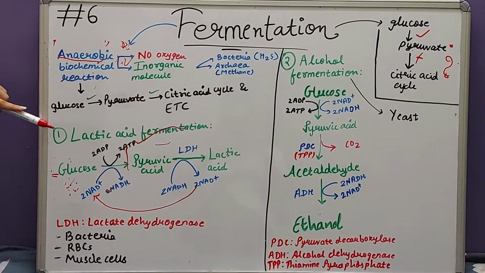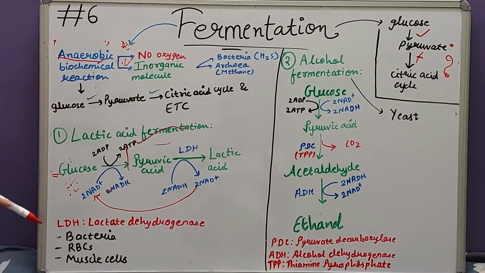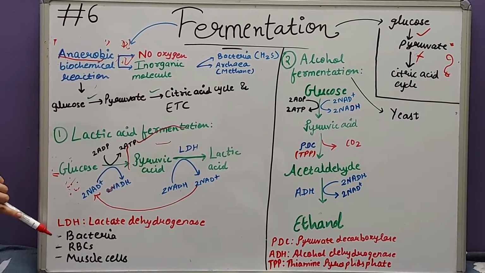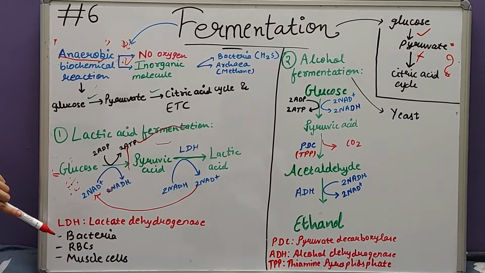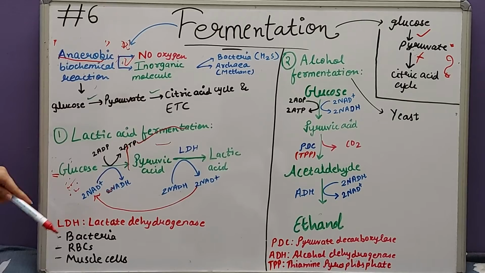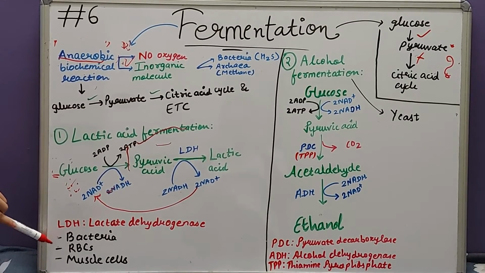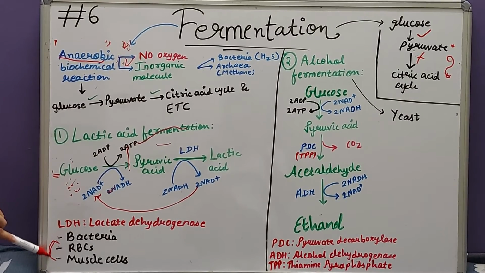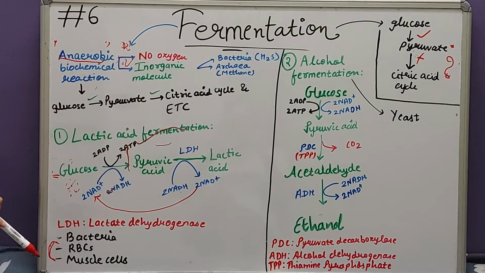Lactic acid fermentation is carried out by some bacteria, and so curd or yogurt is produced. Secondly, this process occurs in the human body, in mammals. It occurs in RBCs and muscle cells.